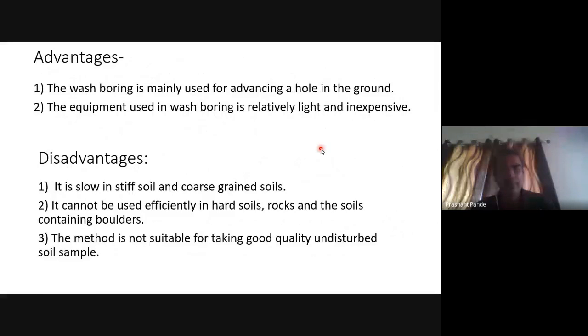Then what are the advantages of wash boring? It is mainly used for advancing a hole in ground. The equipment used for wash boring is relatively light and inexpensive. Disadvantages are that it is slow in stiff soil and coarse grained soil. It cannot be used efficiently in hard soil, rocks, and soil containing boulders. The method is not suitable for taking good quality undisturbed soil samples.